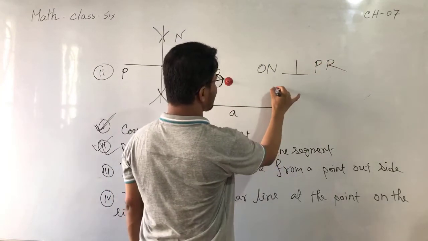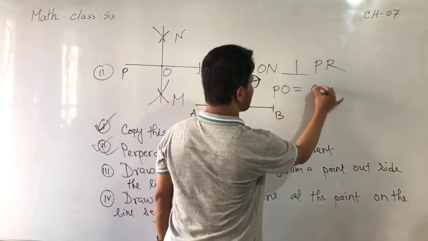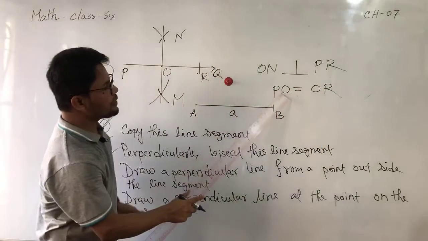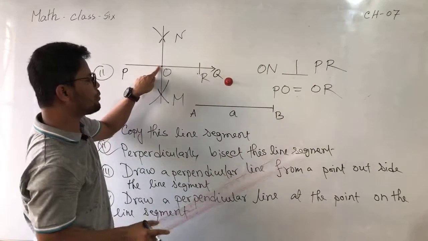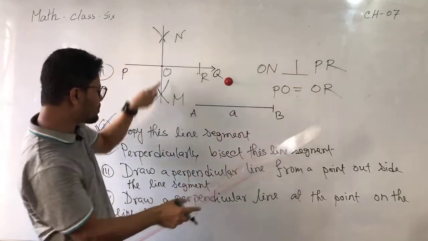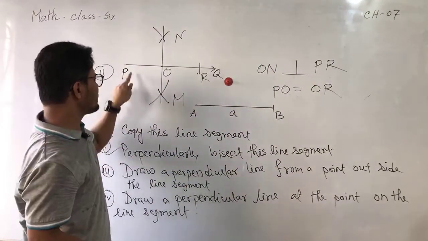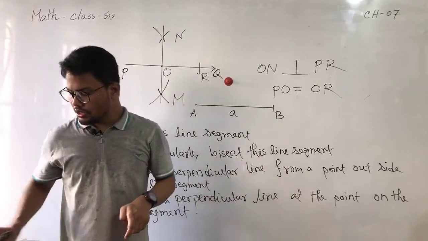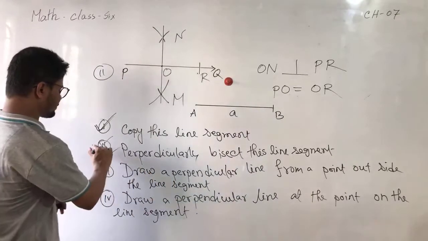And you can write OP equals OR, which indicates this is the midpoint, and this indicates the perpendicular line on PR. So our second step is complete.